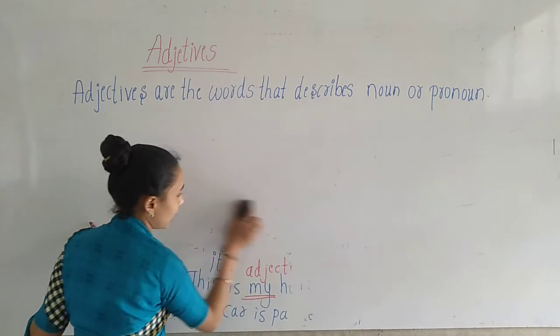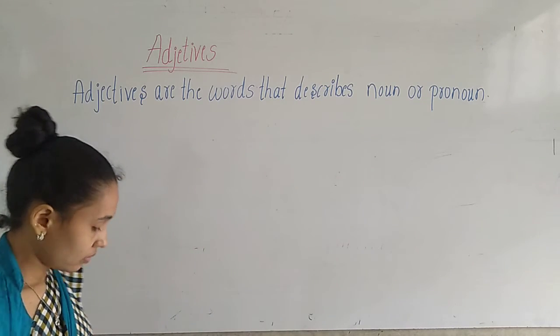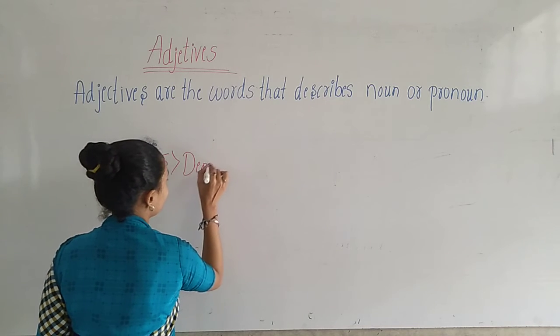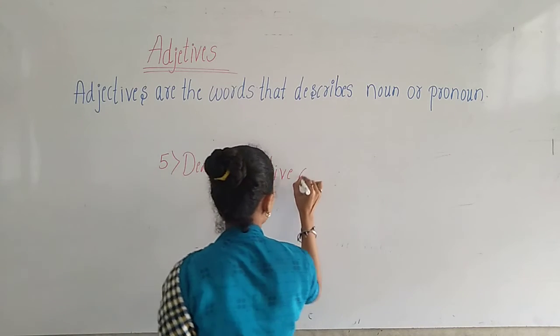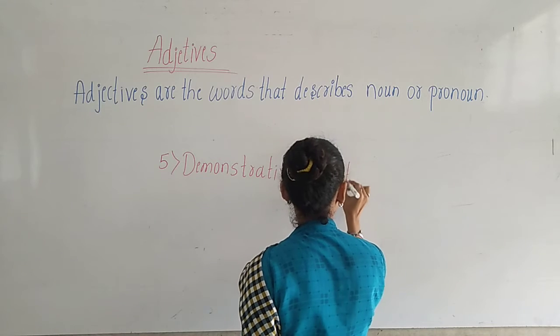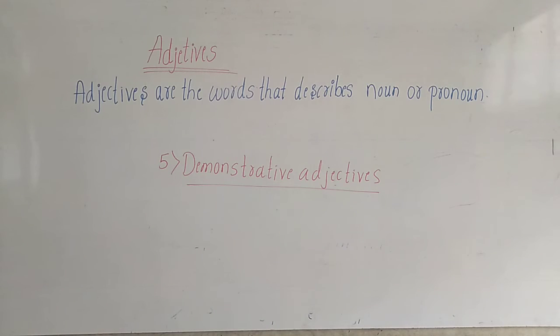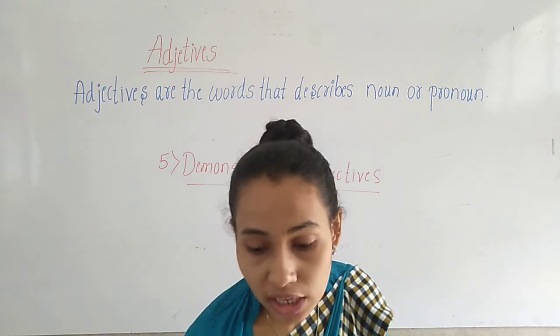The fifth one is demonstrative adjectives. Children, demonstrative adjectives come before the noun.